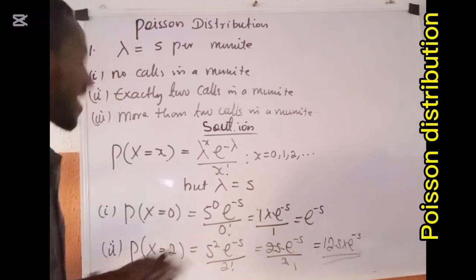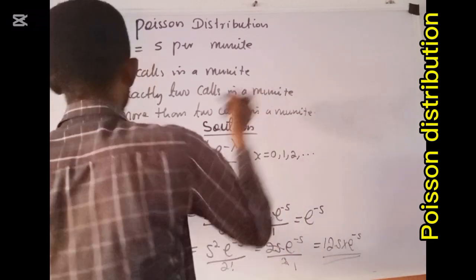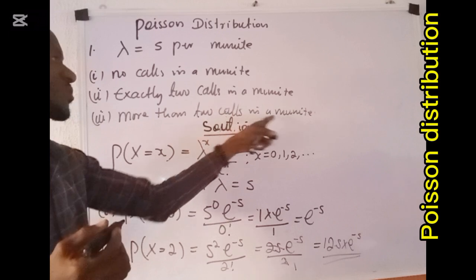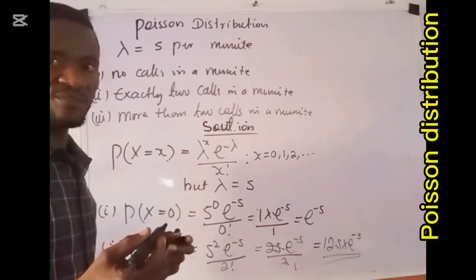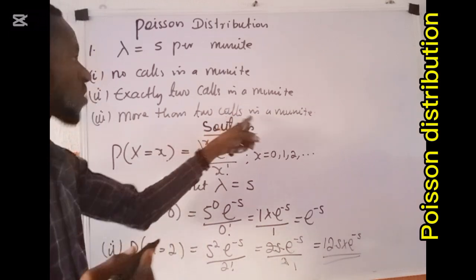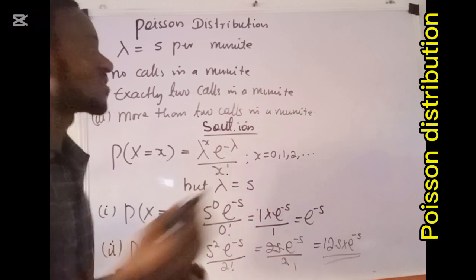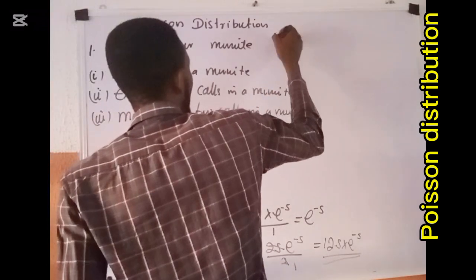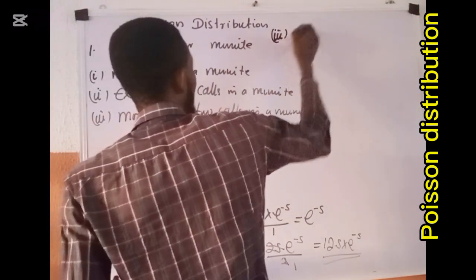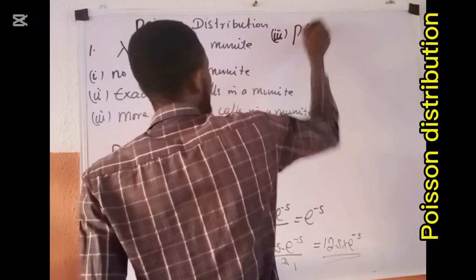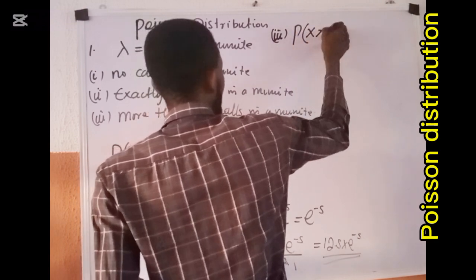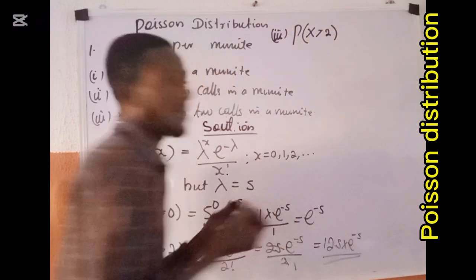Question (iii) says more than 2 calls in a minute. So in that case, I am talking about the probability that this X is greater than 2. That's what I'm talking about.